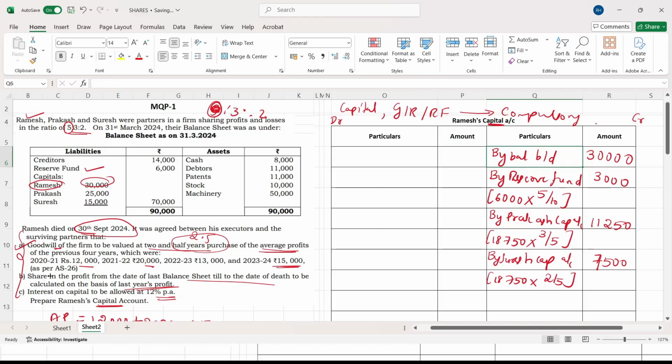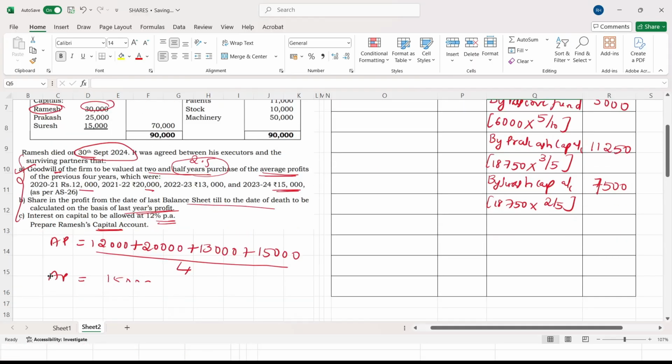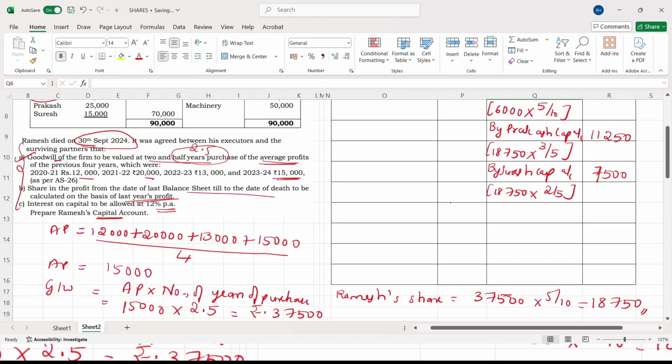You have to take that, which will be recorded as by P&L suspense account. They have clearly mentioned on the basis of last year's profit. Last year's profit is how much? 15,000 is the last year's profit. Take 15,000. But this belongs to everyone, so you have to share it.